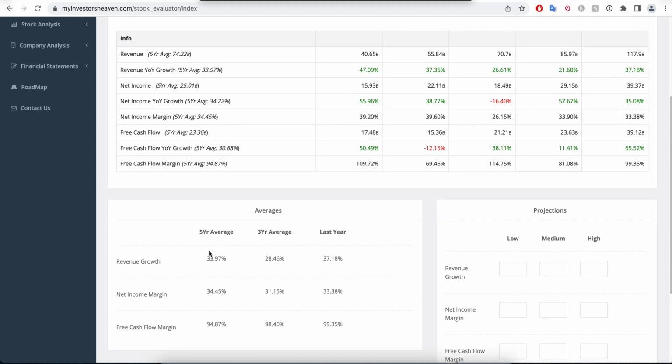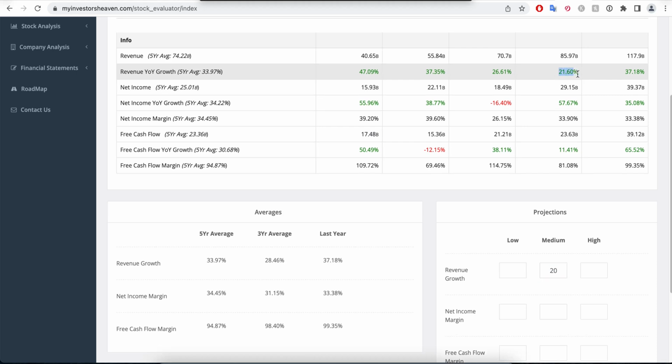The 5-year average of 34% could make sense, although I want to be more conservative. I don't want to be that high because the company could underachieve in a few years, and at some point large companies will lose some of their growth. They will not be growing at the same rate. And so I like to give this very high value a little bit of a discount. So let's just say I'm fine with 20%. I'm going to go with a low of 20% here. Or actually, let's go with a medium of 20%, and say, okay, I think 20% is achievable from this company.